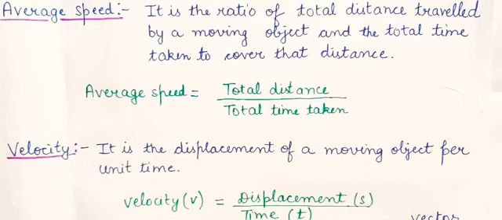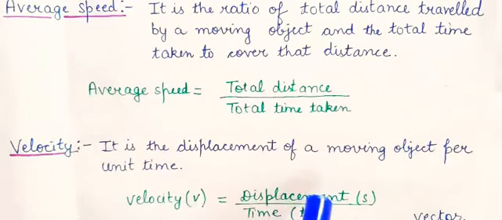Now speed was a scalar quantity because distance was there. So what is velocity? Is it a vector quantity or scalar quantity? It is a vector quantity. Why? Because it is displacement upon time, and displacement is a vector quantity, that I discussed in the first lecture also. That is, there is magnitude as well as direction. Similarly, velocity is also a vector quantity. So are you clear about average speed and velocity?